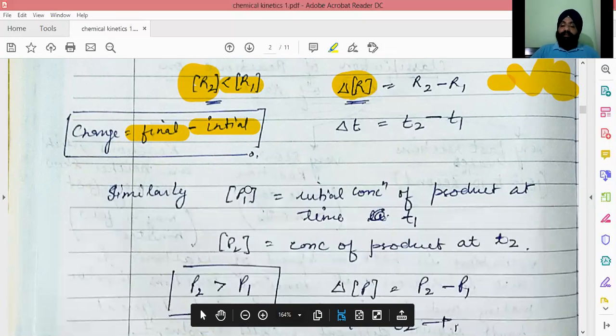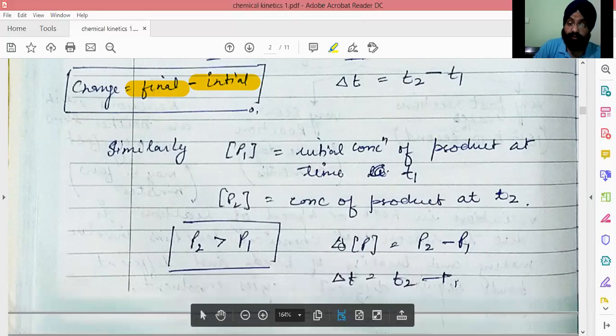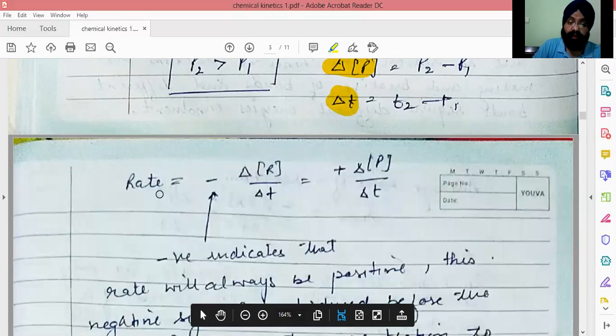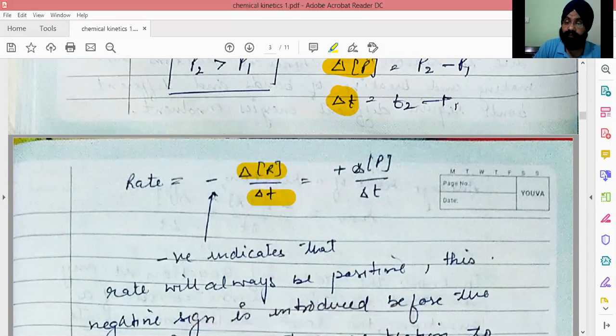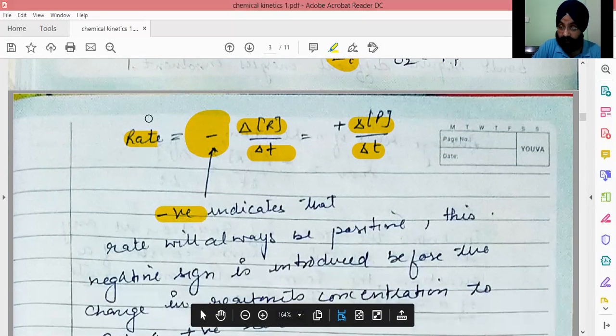Similarly, for products, the product concentration is increasing with time. So the final concentration of product is always greater than the initial concentration. This is the change in the product's concentration, and the change in time. So the rate is equal to the negative change in concentration of reactant divided by change in time, or the change in concentration of product divided by change in time. This negative is added while writing the rate of the reaction because the rate will never be negative.